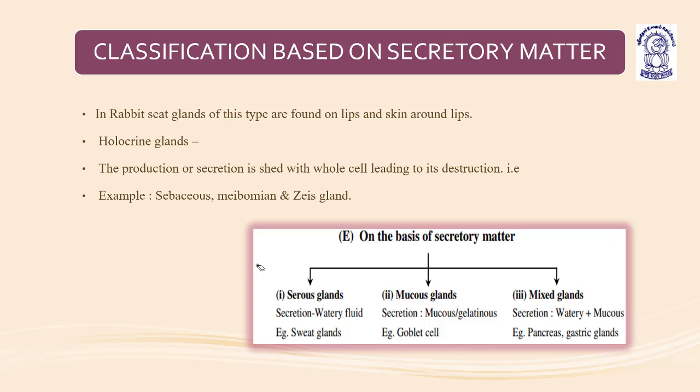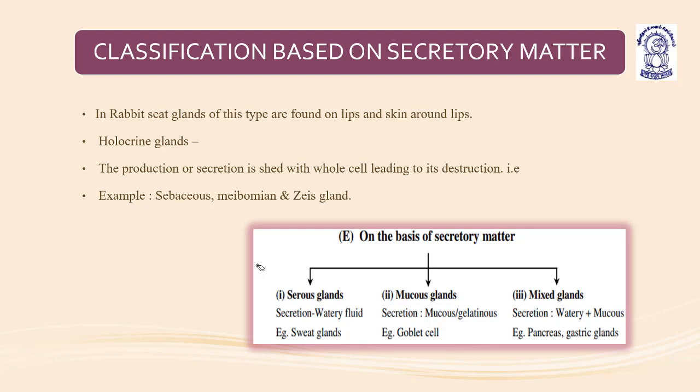Serous glands secrete watery fluid, like sweat glands. Mucous glands secrete mucus, which is gelatinous, like goblet cells, and mixed glands secrete water plus mucus. In the case of the pancreas and gastric glands, it's better to have water along with the secretion. If a gland secretes mucus, it is better to secrete water along with it, as mucus provides lubrication.